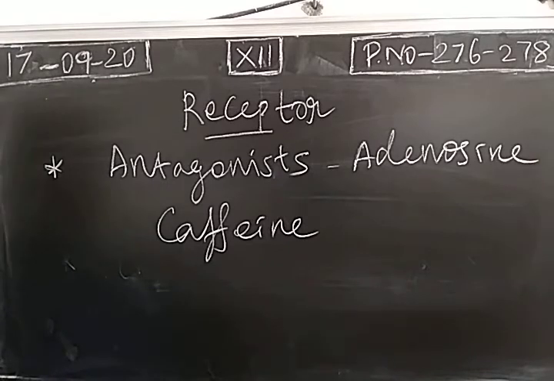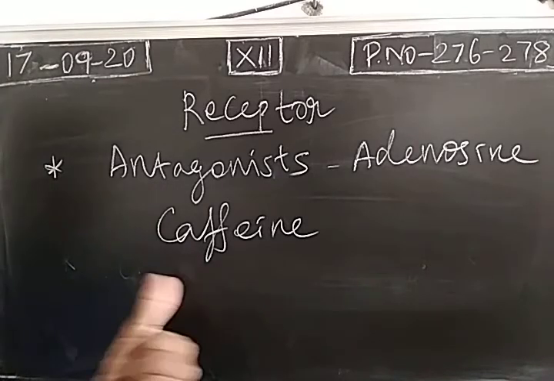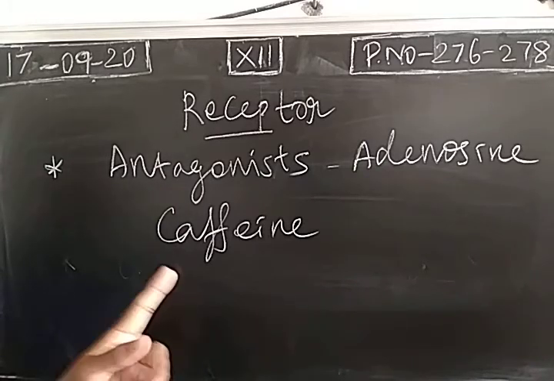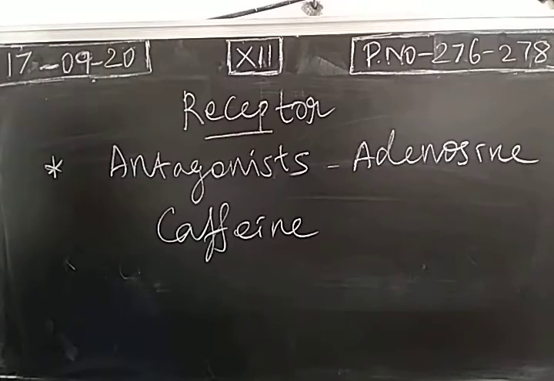But consider the chemical compound, the drug caffeine. When you drink a cup of coffee, the chemical compound present in the coffee is called caffeine. This will act as an antagonist. Instead of adenosine, this will be attached to the receptor, so it won't induce sleep.